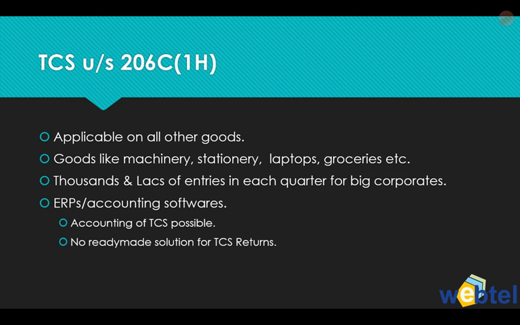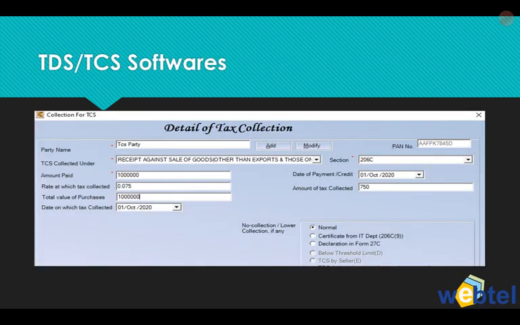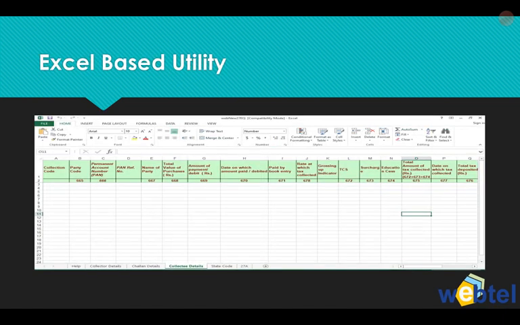And most of the accounting packages, as I said, can account for TCS and show it in the invoice, but there is no ready-made solution for TCS returns. So what is to be done? In TDS TCS software, like the WebTel TDS software, Web TDS, these kinds of entries can be made like earlier you were making for scrap etc. That was possible, but these entries are made manually, and it's possible only if the number of entries is small. If the number of entries is large, you could get a dump from your ERP and copy paste entries in Excel.